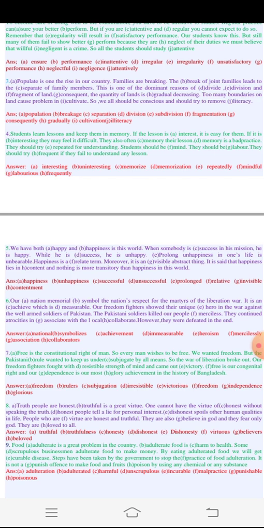Too many boundaries on land cause problem in cultivation. So it would be cultivation. So we all should be conscious and should try to remove illiteracy. So it would be illiteracy. So we are done with exercise 3.